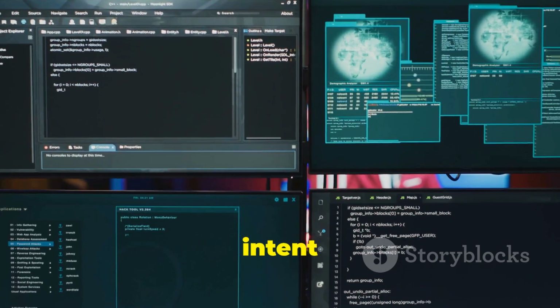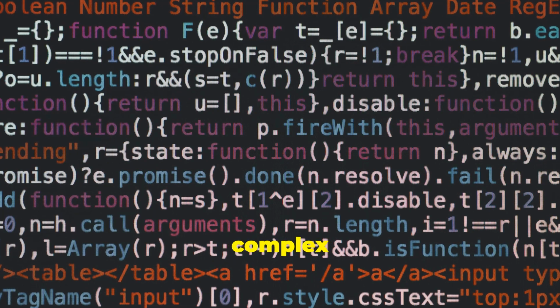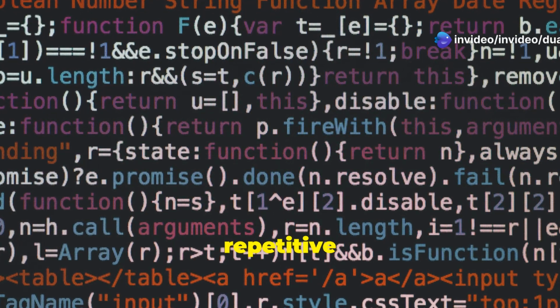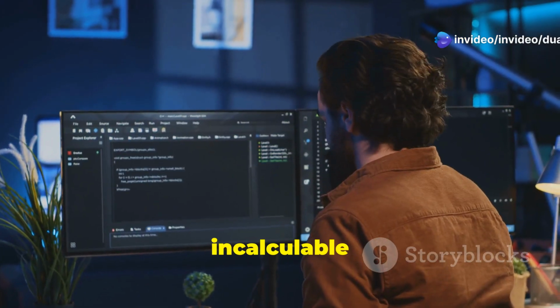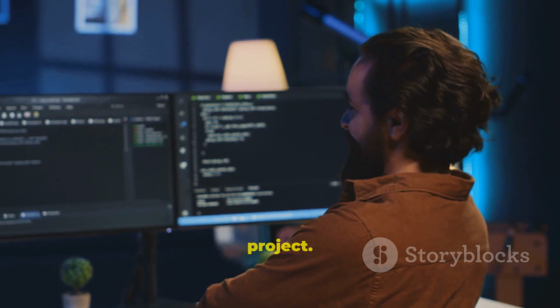It grasps the intent behind your words, interpreting your comments accurately. It can generate complex snippets of logic or even entire functions, saving you from repetitive tasks. This saves an incalculable amount of time, allowing you to focus on more critical aspects of your project.